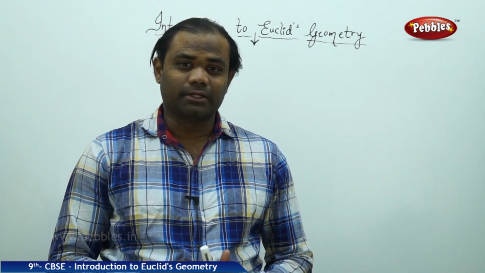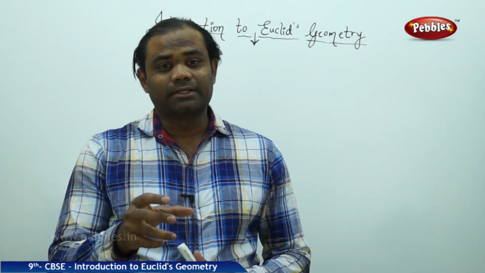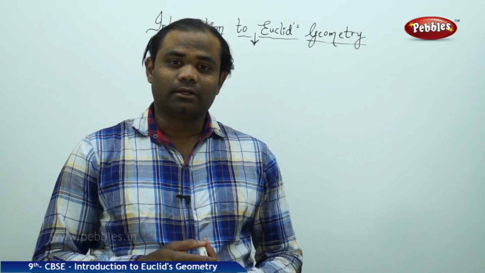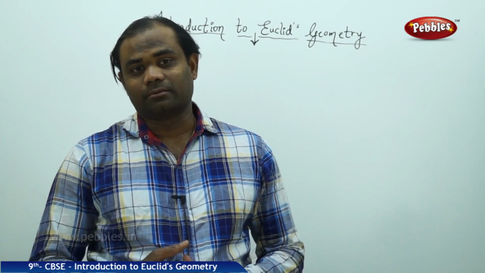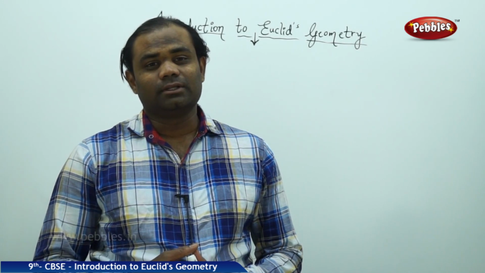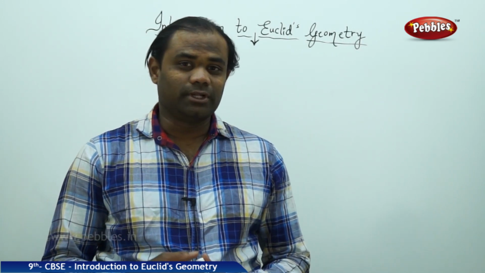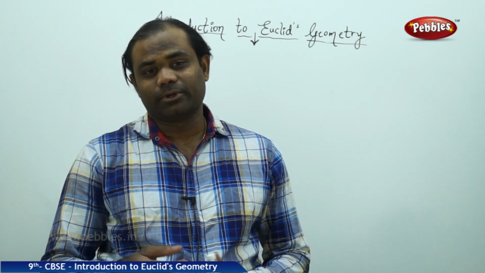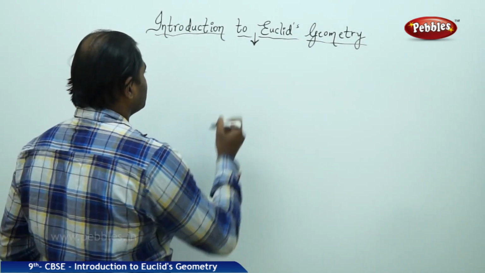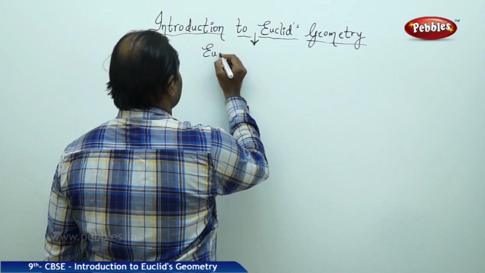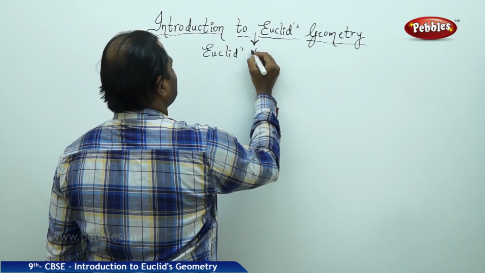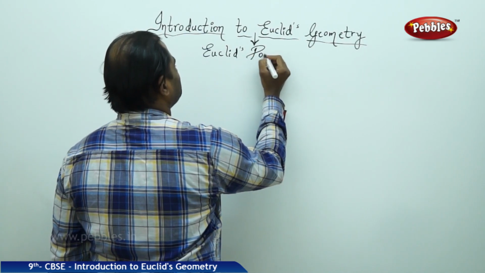There are 5 postulates which are recognized in the branch of mathematics and are found to be very helpful in mathematical understanding. So let's see the 5 Euclid's postulates, the contribution of Euclid in geometry.